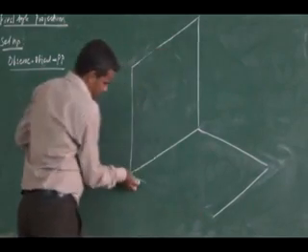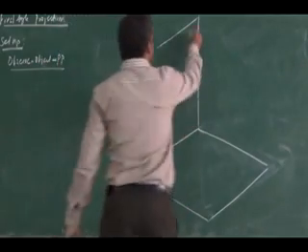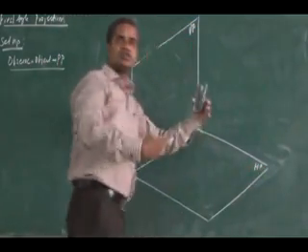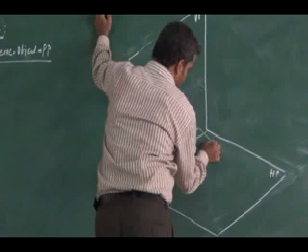This is my vertical plane, and this is my horizontal plane. So I have the first quadrant in an orientation like this.